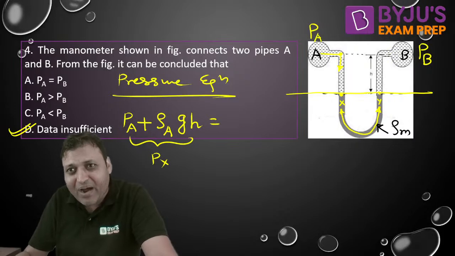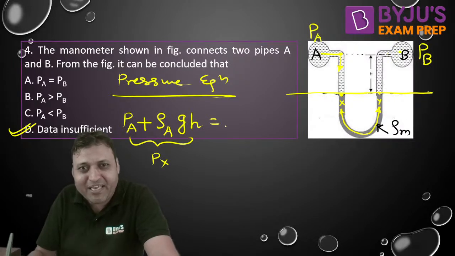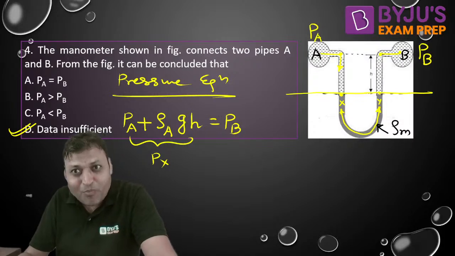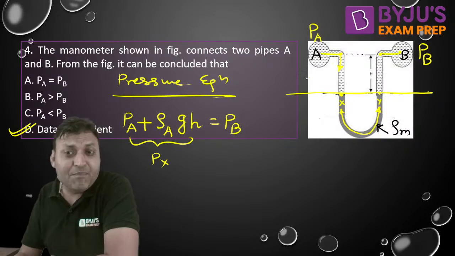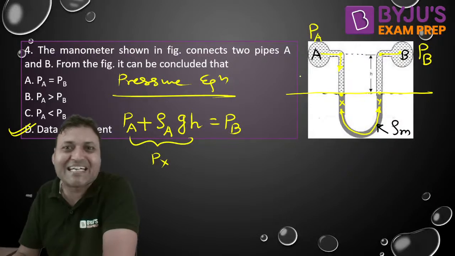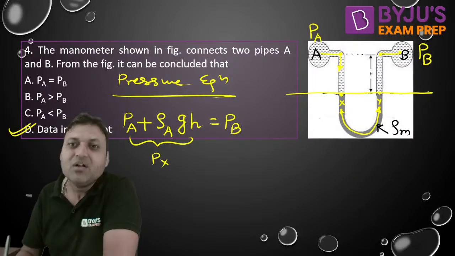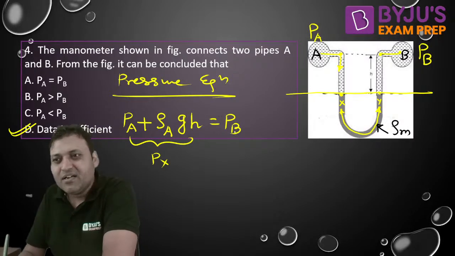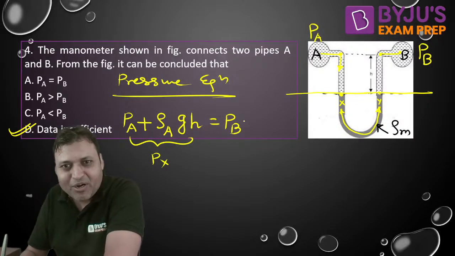To write Py, we can start from point B. Point B is having the pressure Pb. We can jump from B to here because they also satisfy all the conditions of Pascal law. I told you the limbs of the manometer should always be connected normal to the flow, because the manometer is used to measure the static pressure. That is why it must always be kept normal to the flow.